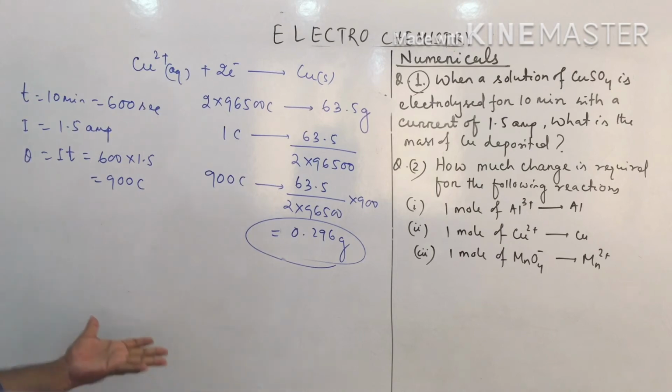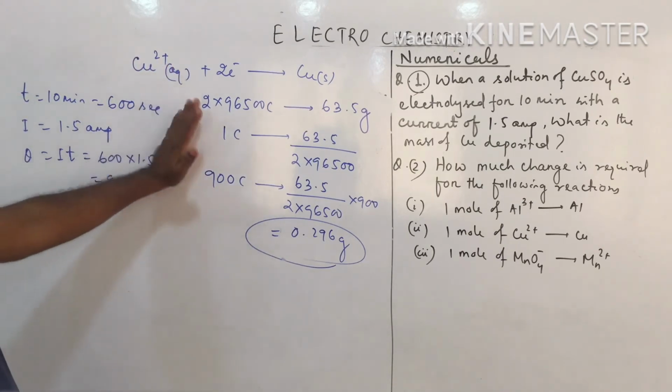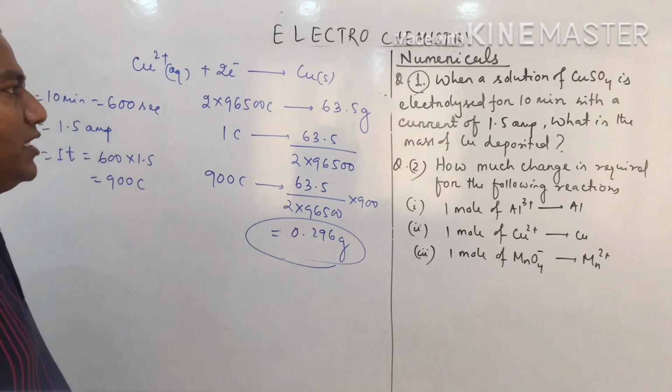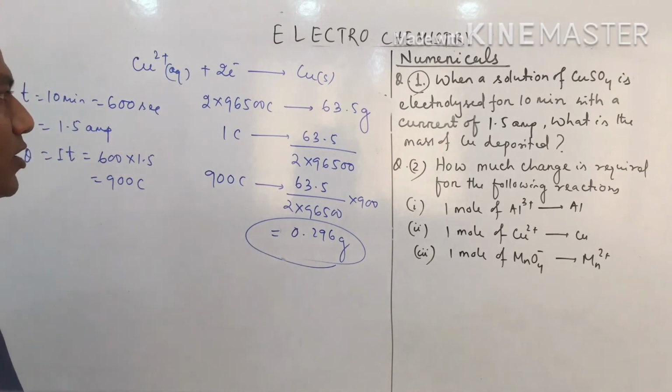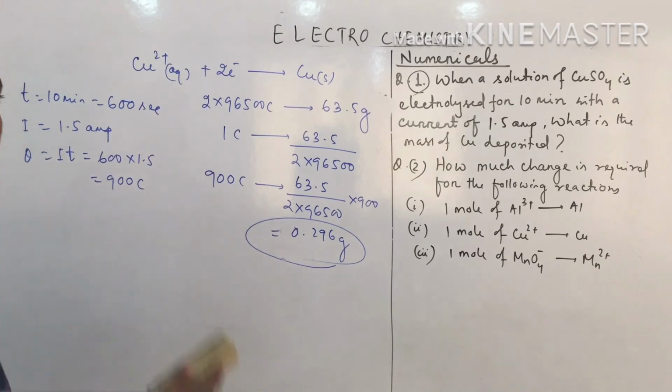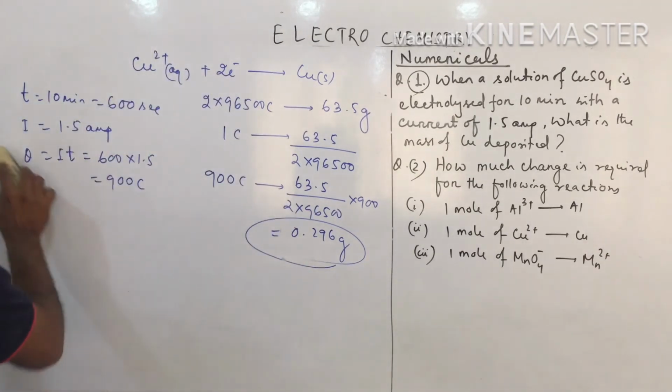Clear? Okay, so very easy. You see, no W is required. So this is the first question: when the solution of copper sulfate is electrolyzed for 10 minutes with a current of 1.5 ampere, what is the mass of copper deposited? Clear now? Okay.